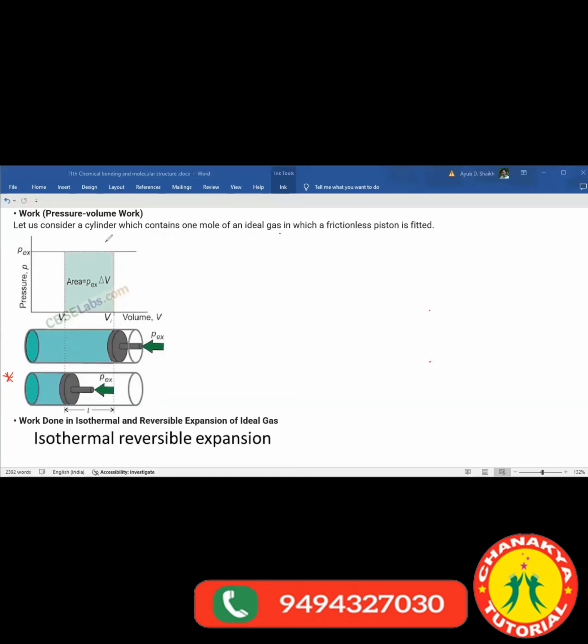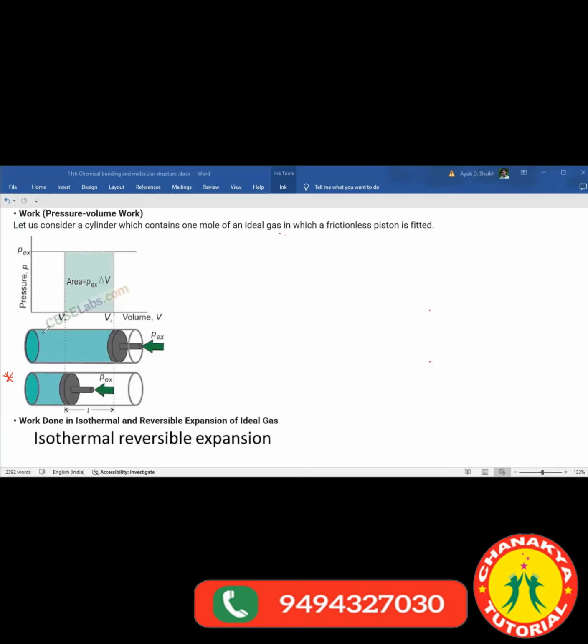Here, let us consider a cylinder which contains 1 mole of an ideal gas in which a frictionless piston is fitted. Now, frictionless piston means what? When it comes up and when it goes down, friction will not happen. It means it does not lose or gain any sort of energy when it moves. That you need to keep in your mind.